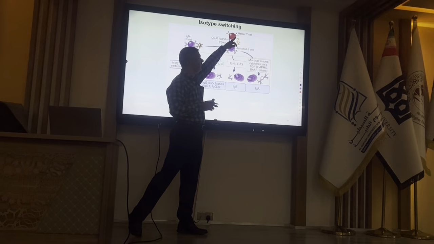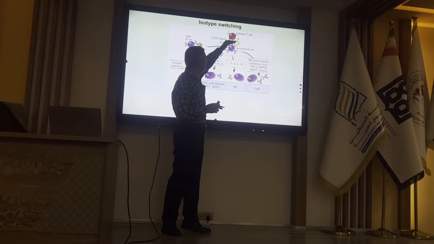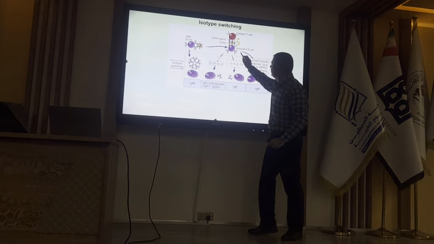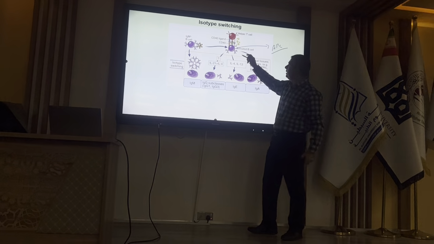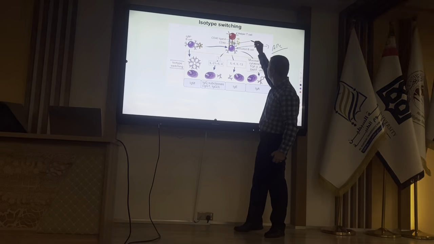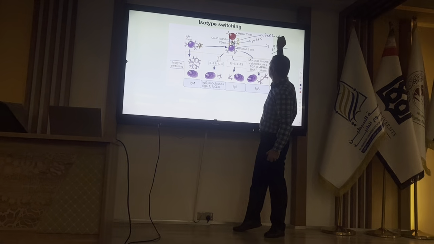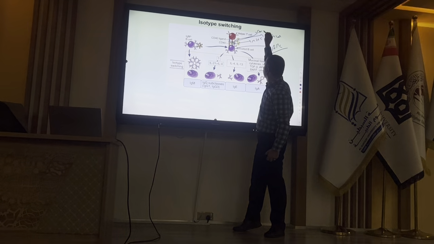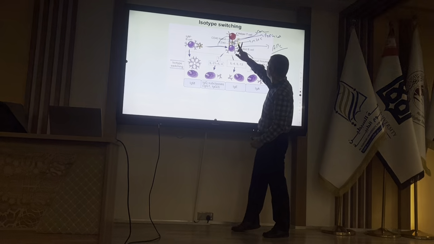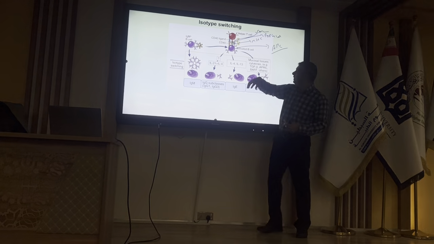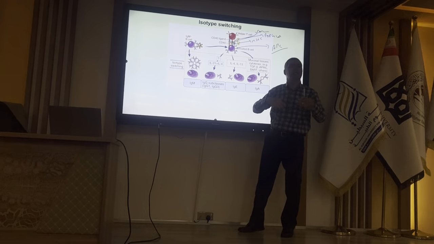Over time, we will have activation of helper T cell, and we will have crosstalk between the T cell and B cell. You know that the B cell is an APC. The B cell is presenting antigen. This is MHC, this one is peptide, this one is co-stimulator. So until now, we have some signals from B cells to activate T cells because the B cell is an APC.